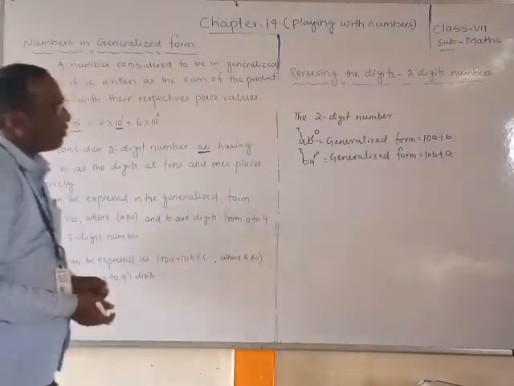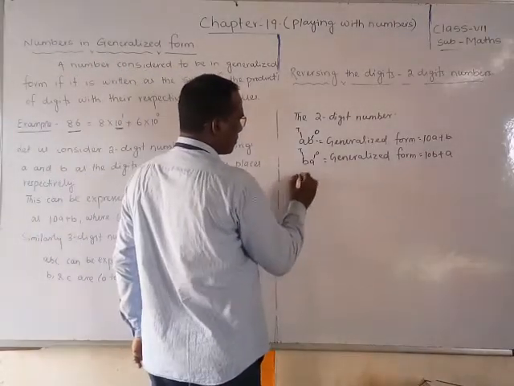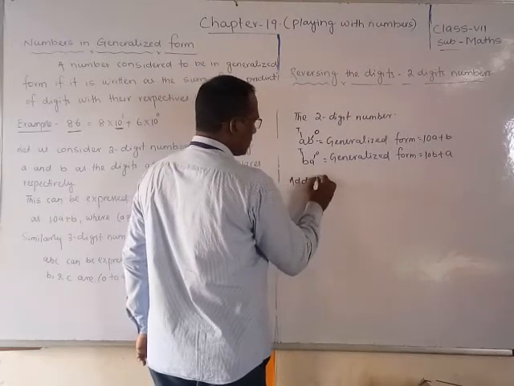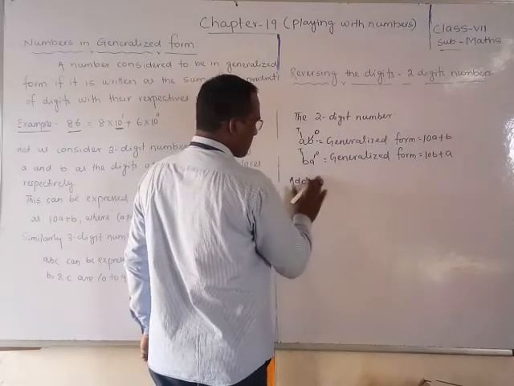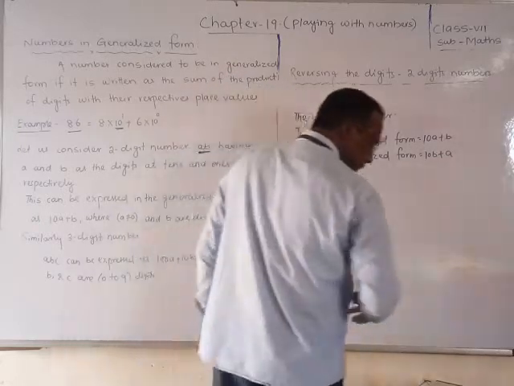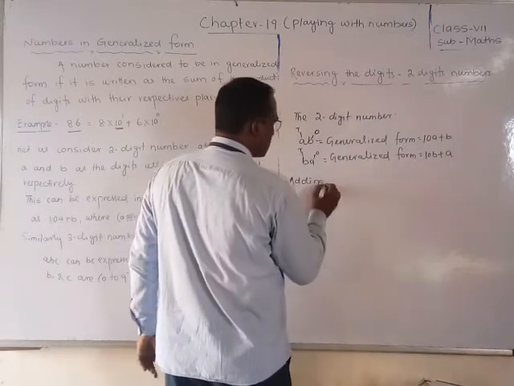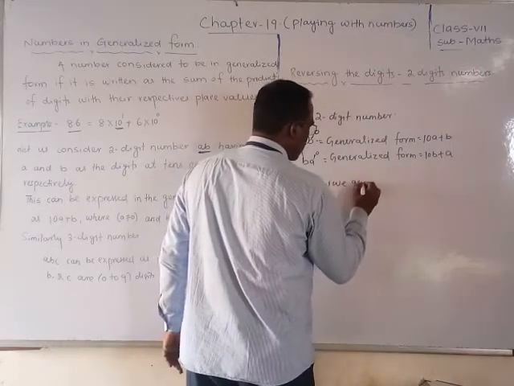Now what you have to do? Suppose I add both numbers. If we do that addition, what will we get?